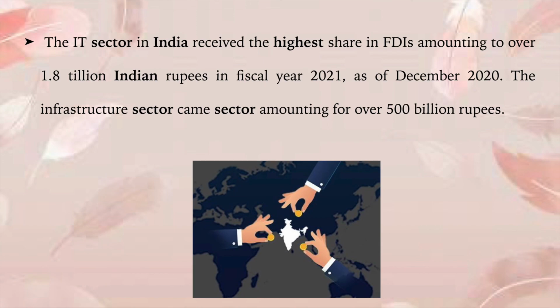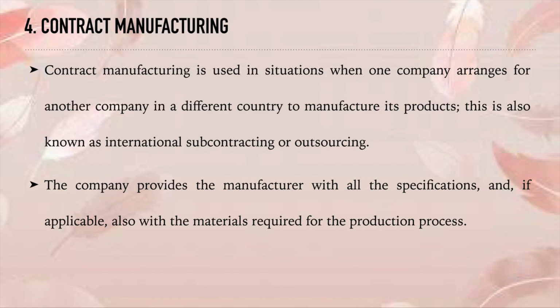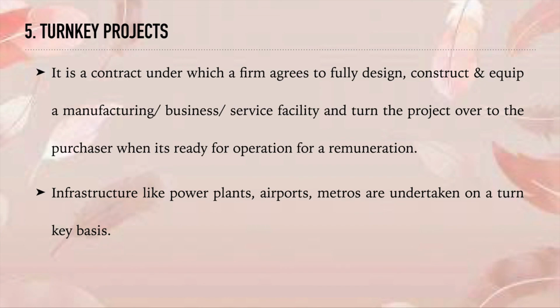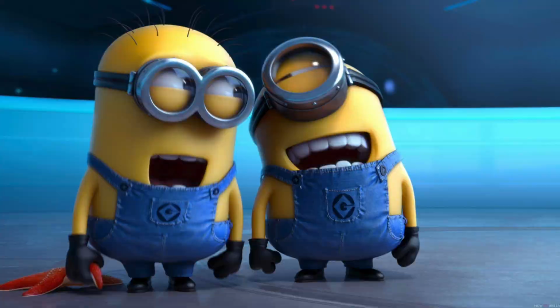So today we have discussed another three modes of entry. We started with exporting, licensing, and franchising, and today we learned about the next three topics. We started with outsourcing or contract manufacturing. Then we moved on to turnkey projects. And then the sixth one is FDI, foreign direct investment. So next class we'll look forward to another two modes of entry into international business.